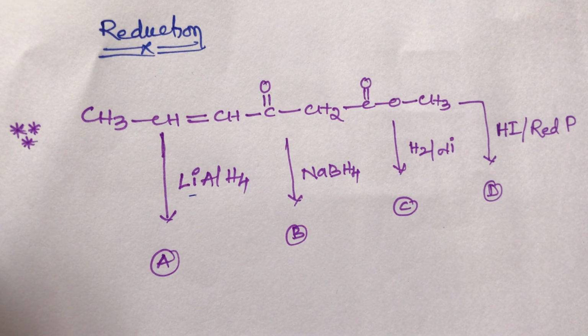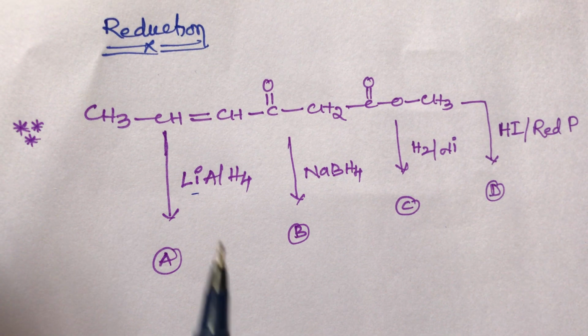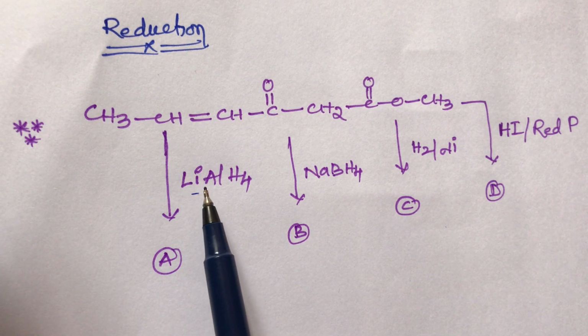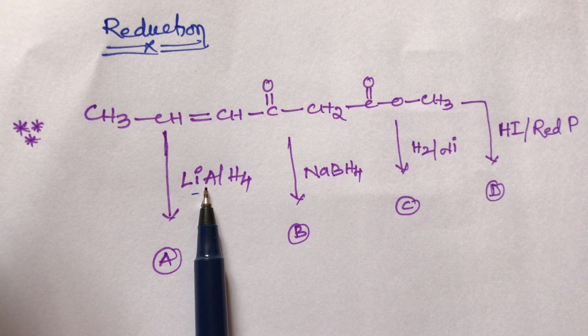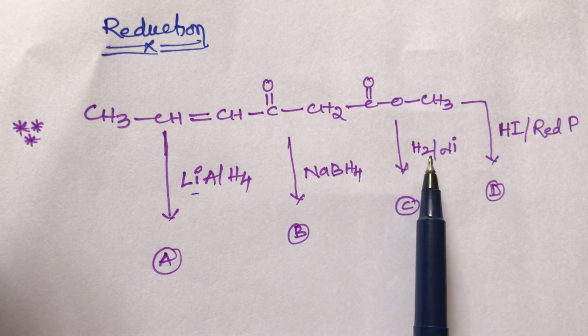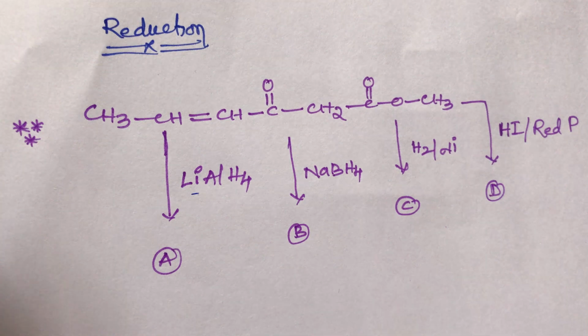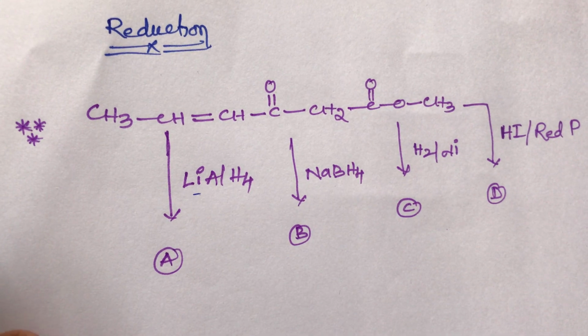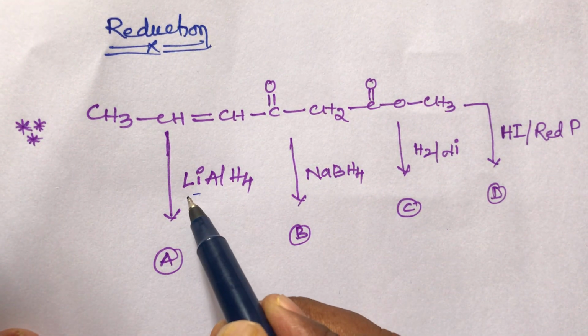Hi students. Next example: reduction of the following compound with these reagents: lithium aluminum hydride, sodium borohydride, H2 by nickel, and HI with red phosphorus. So what are the products, students? First one, take the lithium aluminum hydride.